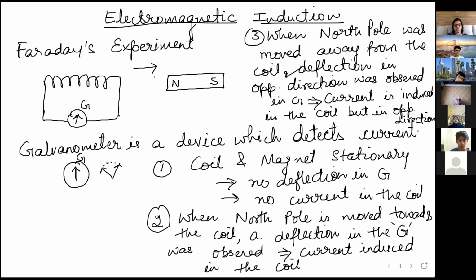Okay, one more thing I left: if you reverse the poles, like if I take South Pole over here and North Pole over here, again you will see that when South Pole is brought towards the coil, deflection is there, but in the opposite direction. When South Pole is moved away, again deflection is there in the opposite direction, in the previous direction. Is it clear?